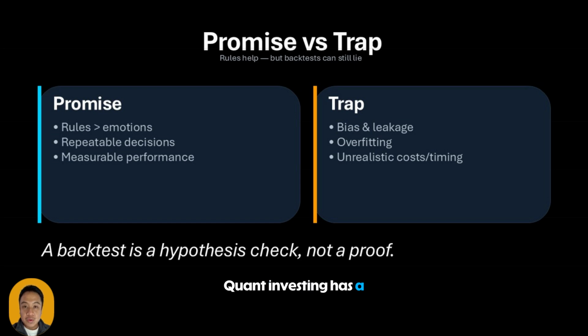Quant investing has a real promise. Rules beat emotions. Rules stop you from panic selling, chasing hype, revenge trading, everything humans do when money is involved. But there's a trap. Backtests can lie. And the scary part is, they can lie while looking very scientific. A backtest is like a lab experiment. If your lab is contaminated, your results can look amazing.